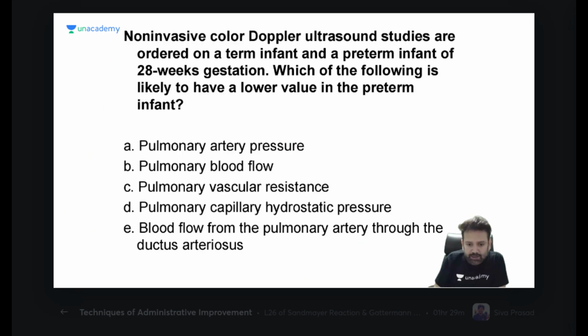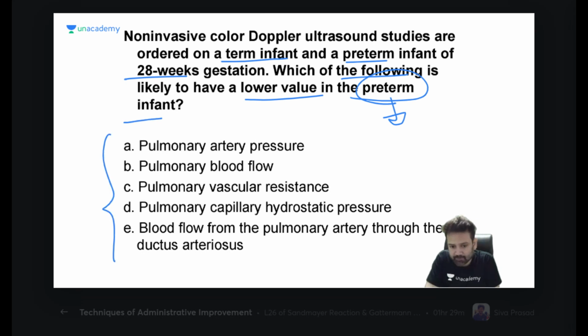So non-invasive color Doppler ultrasound studies are ordered on a term infant and a preterm infant of 28-week gestation. Which of the following is likely to have lower value in preterm? If you do Doppler ultrasound of preterm infant, what will be lower and why? If you remember your basic embryological anatomy, then you can answer this question.